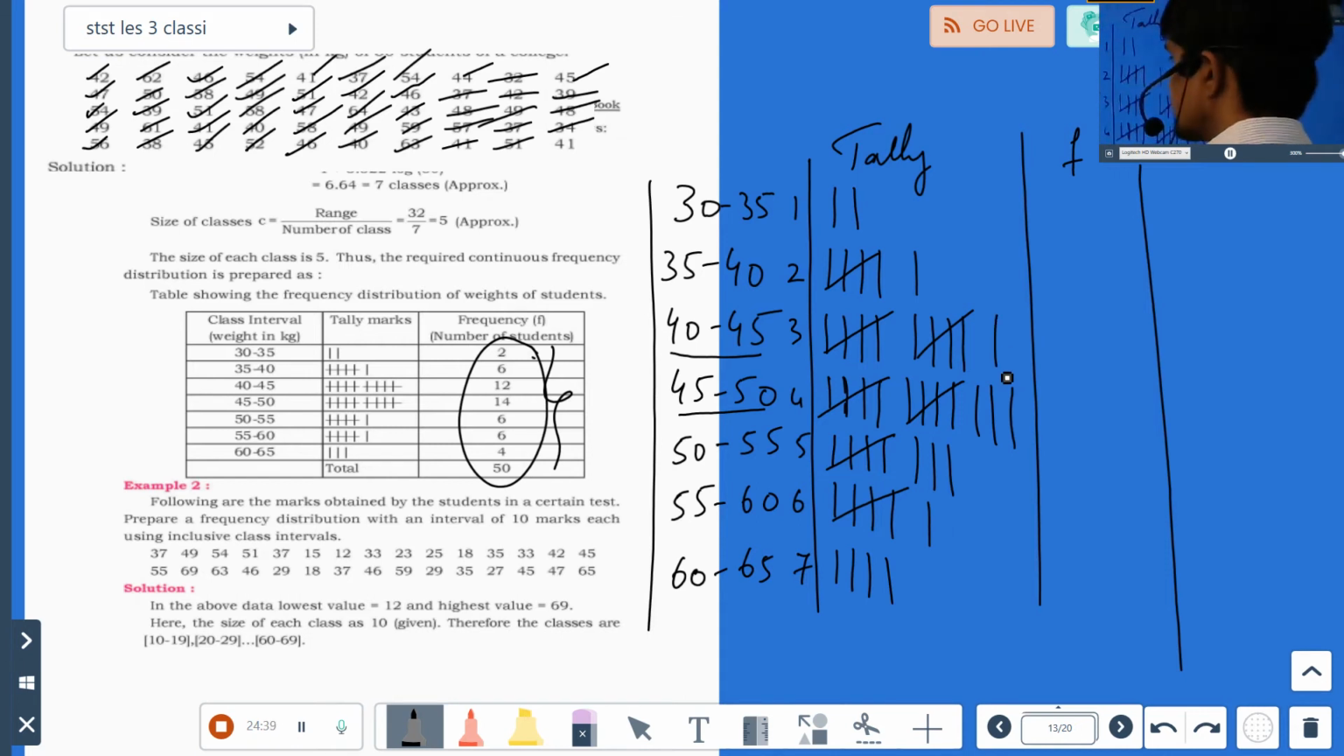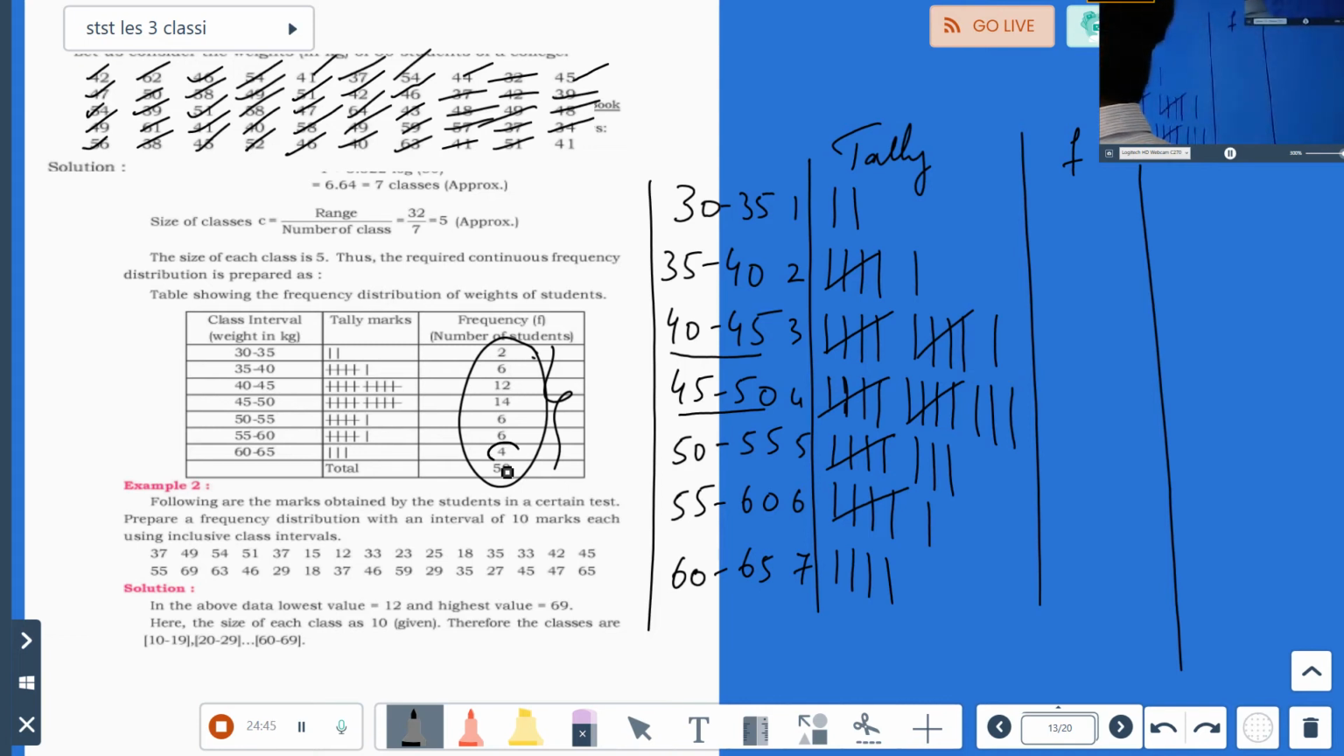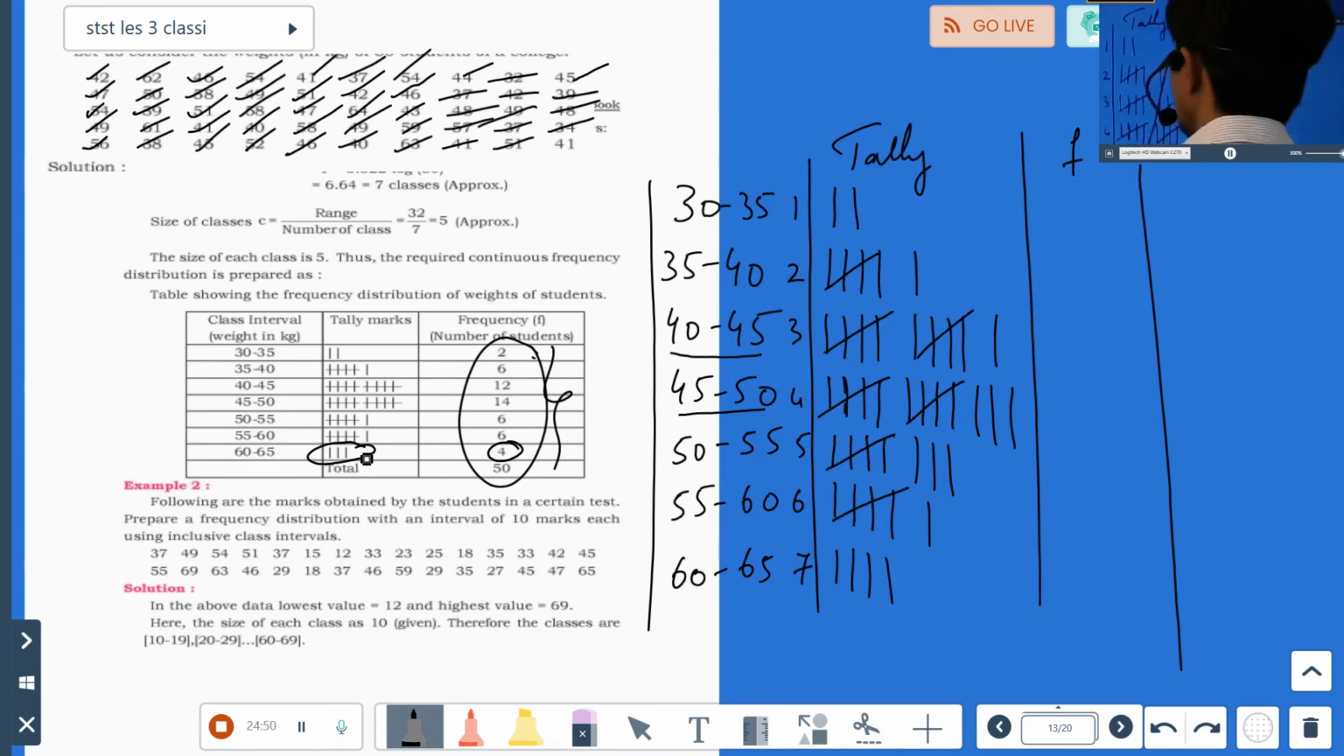If I have gone wrong while taking the values, you correct me. They have done it wrong here also. They have counted 4 here, but they have put 3 marks here. Can you see? If I'm wrong, then you can correct me, tell me where I have gone wrong.